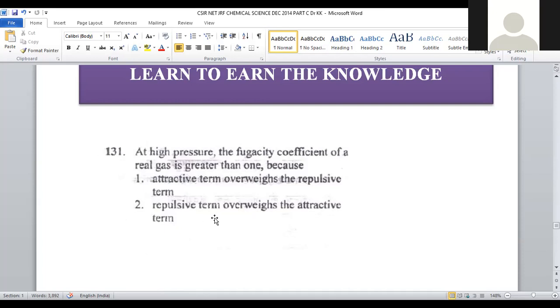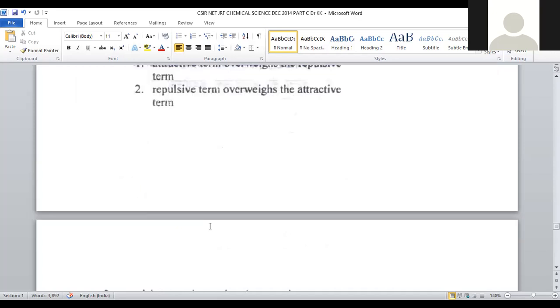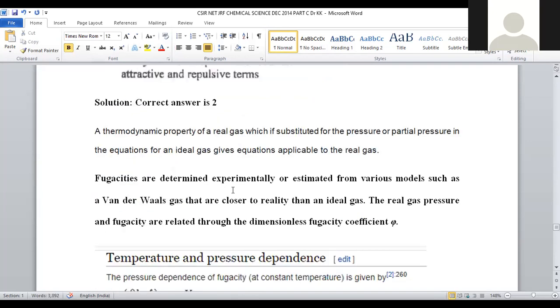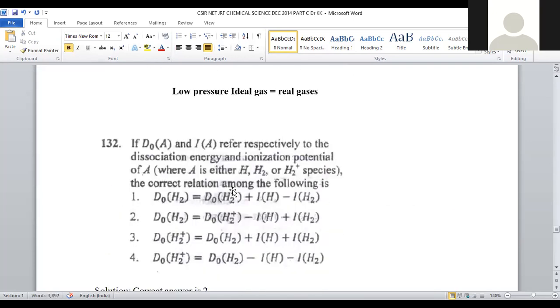The correct answer for question number 131 will be option number 2. So the right answer is option number 2 for question number 131. Let us move on to question number 132.